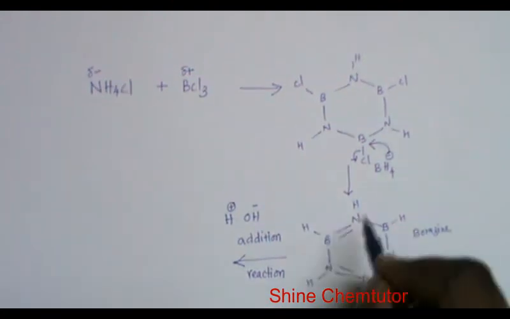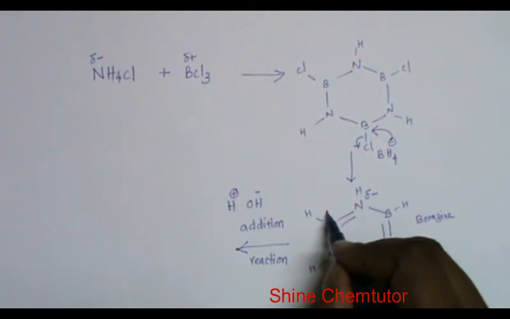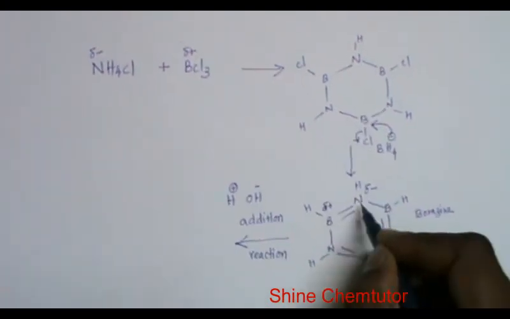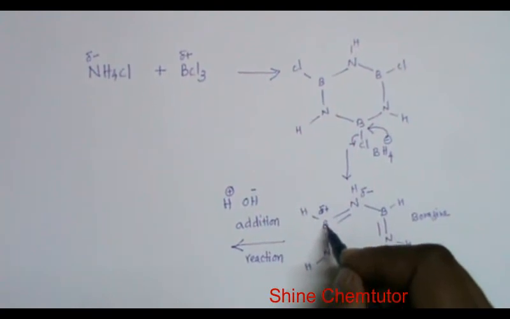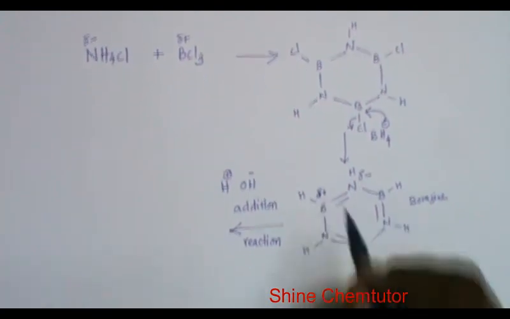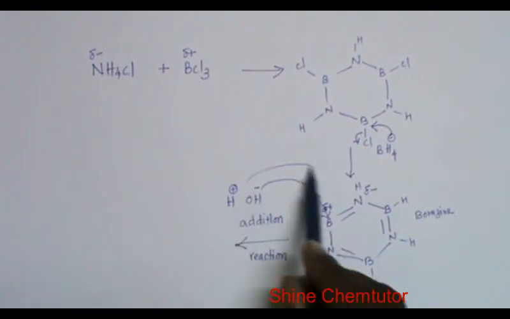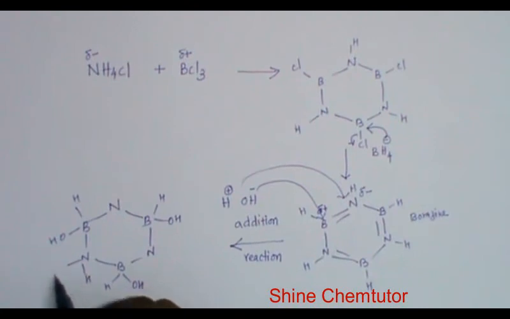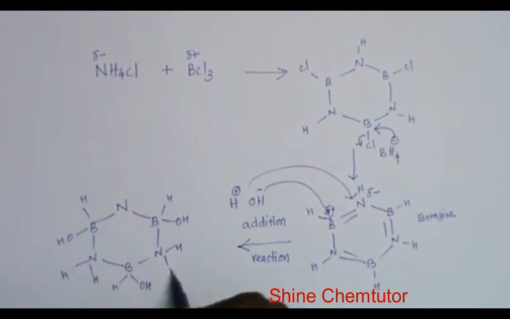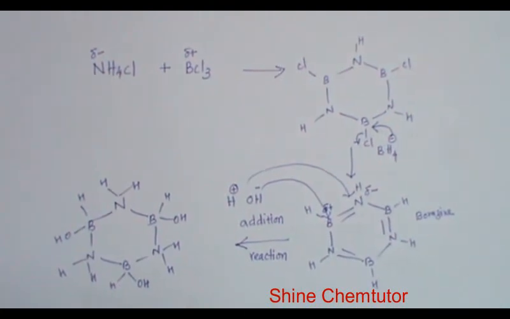It's very simple. In this, nitrogen is delta minus, boron is delta plus. Because of the lone pair, we have minus on nitrogen. Boron is electron deficient, so there is delta plus. So you add OH minus here, H plus here. That will be the product. So this will be the product.